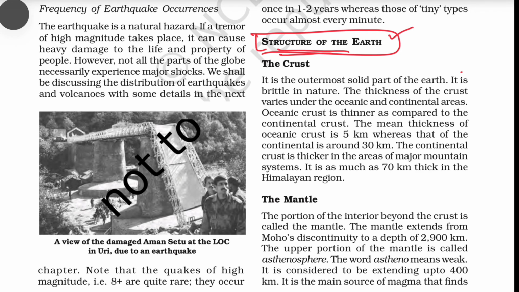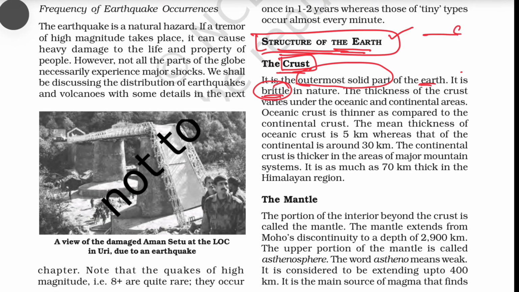So in the previous video I have explained in detail the structure of the earth. Right now we will study what all the NCERT has mentioned about the structure of the earth. The first layer of the earth surface is the crust. It is the outermost solid part of the earth. It is brittle in nature, that means very hard in nature.